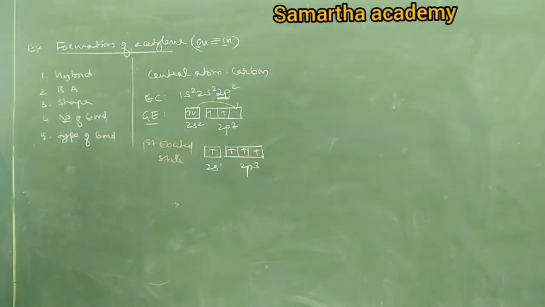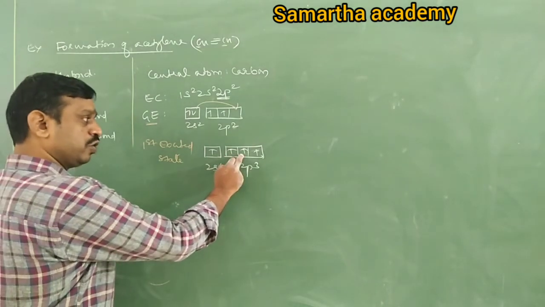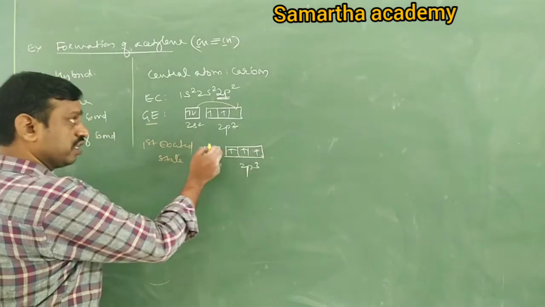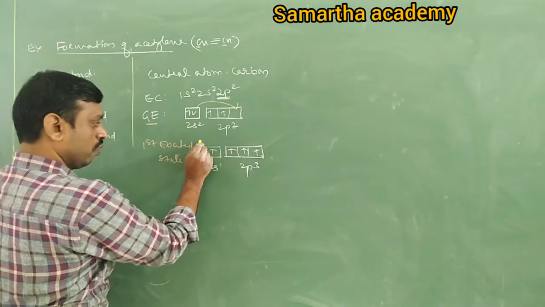Now tell me, in the excited state, carbon undergoes which hybridization? sp. There is a possibility of sp, sp2, sp3, but it requires sp only. Therefore, it undergoes sp hybridization.